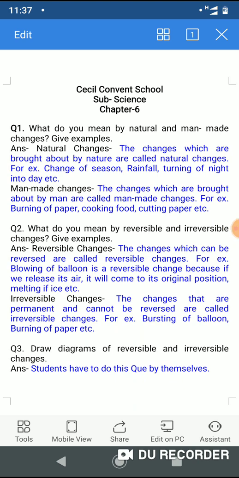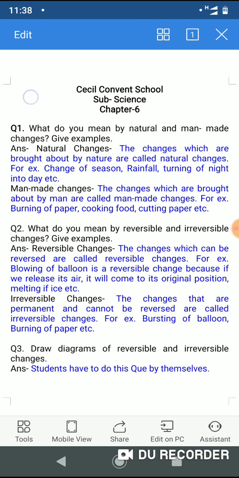Yesterday we discussed two types of changes, that is natural and man-made changes, and reversible and irreversible changes. Today we will write question answers of yesterday's topic. So open your notebook and start writing question answers. The first question of this chapter is, what do you mean by natural and man-made changes?